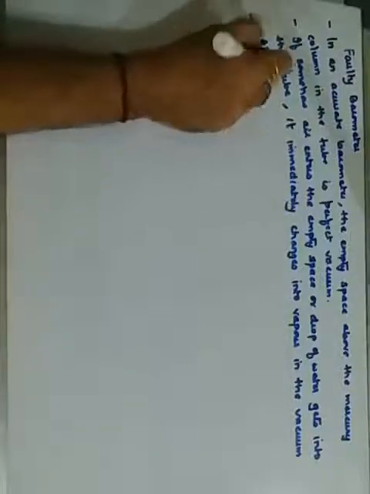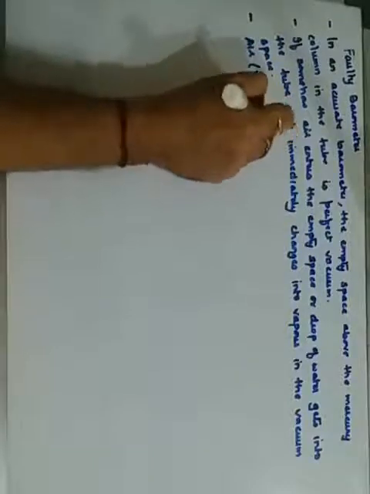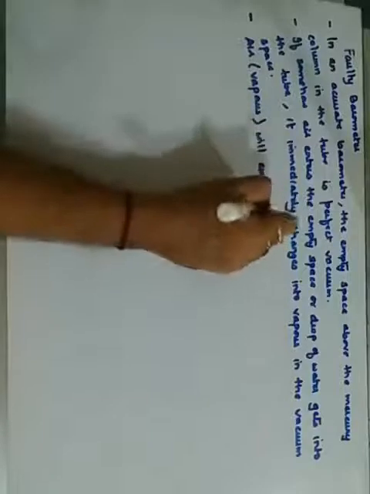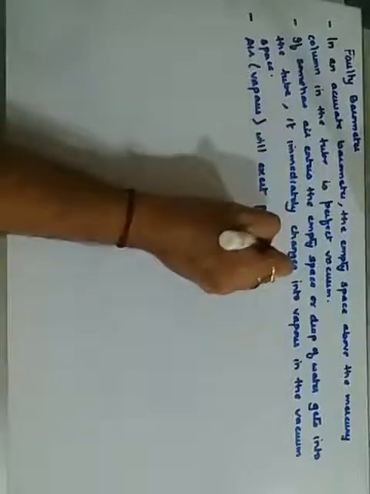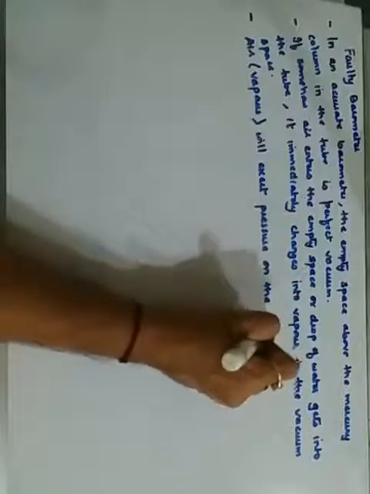So what will happen? This air or the vapor will exert pressure on the mercury column. Is it? On the mercury column. तो जो normal reading आने वाला था उससे wrong reading आएगा. Why does it create a pressure?